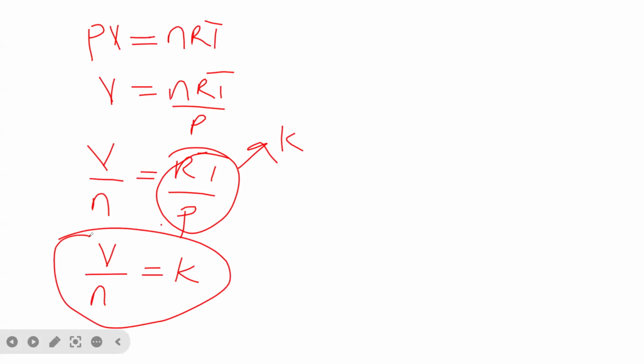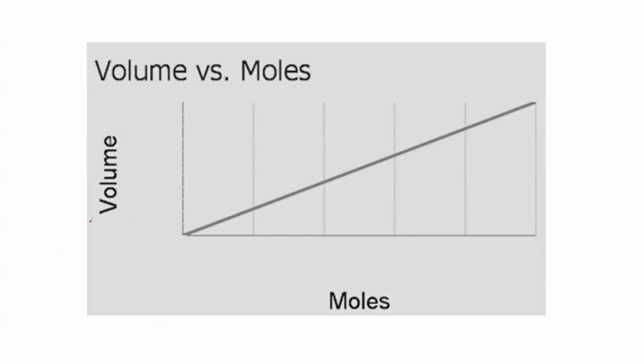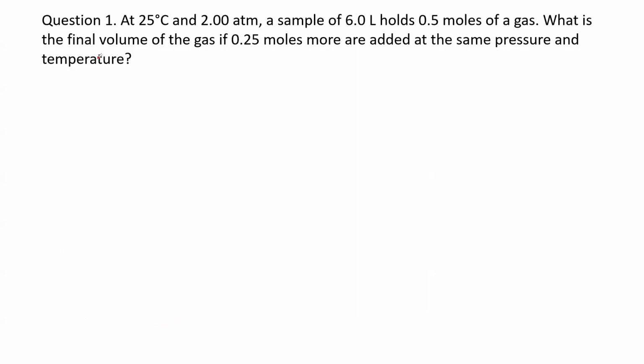So then the next thing is, this is actually a graph showing the relationship between volume and the moles. So you can see clearly from here, as the number of molecules increases, the volume also increases. As the volume increases, then you can see that the moles also increase. So that is why we have a straight line graph. So now let's look at an example.